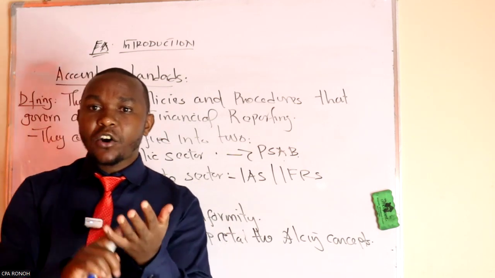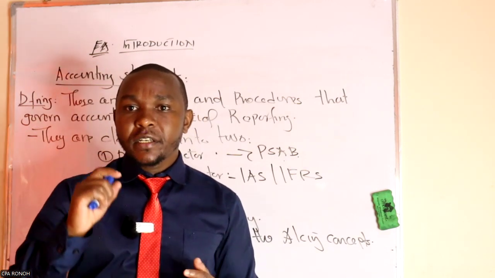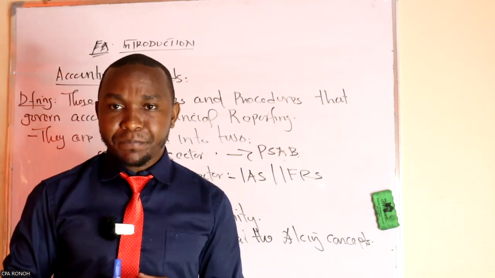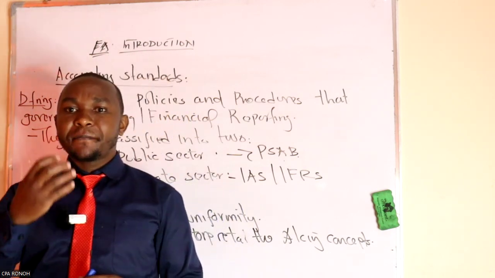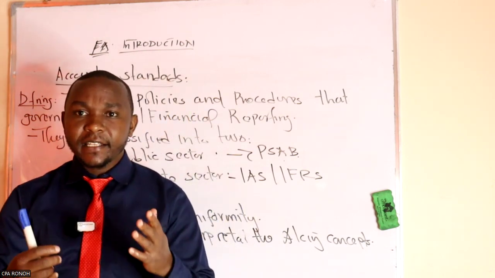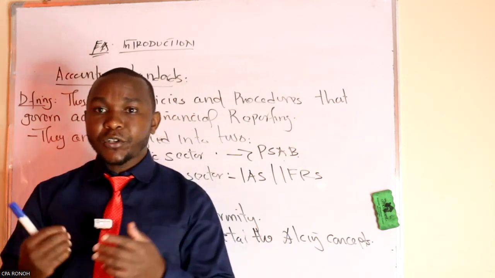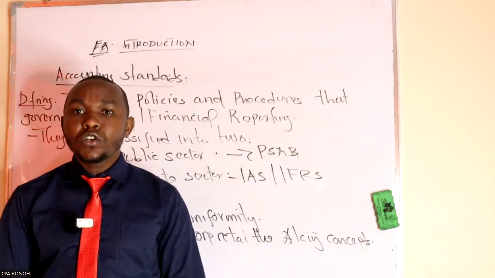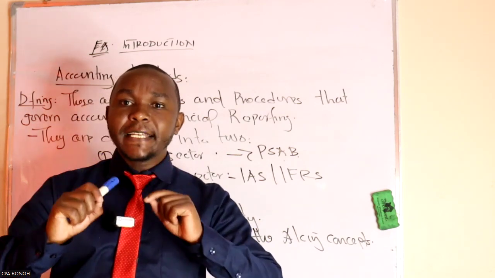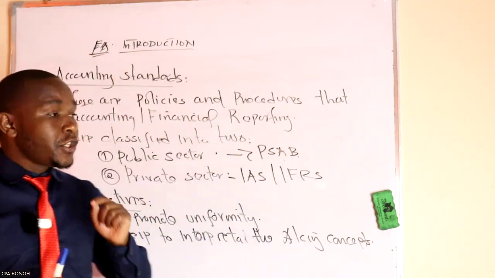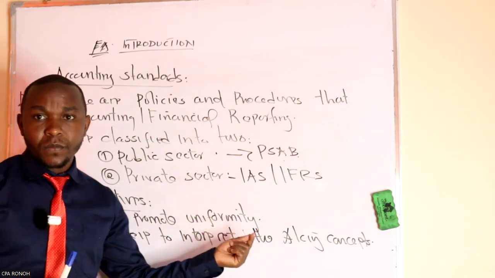You will get a conflict either between a supplier and the company, or between the government and the company regarding taxes and the accounting principles. If you go to court, the court will determine your case using these standards.